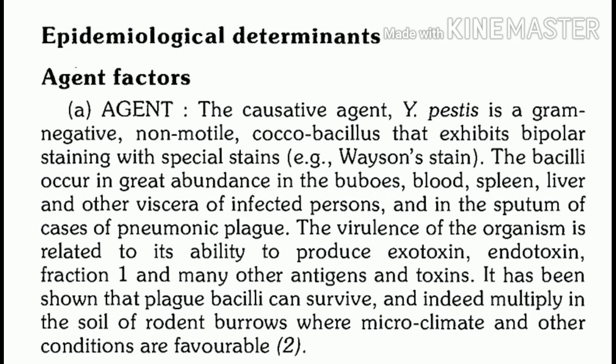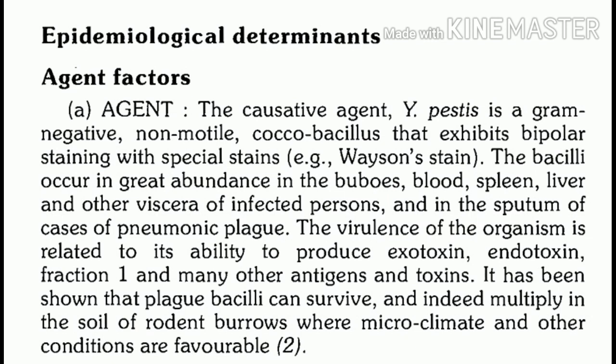If in the fields or in nearby houses rat burrows are present, then in the soil present in burrows we can find Yersinia, and these organisms are not only able to survive but they can multiply also.